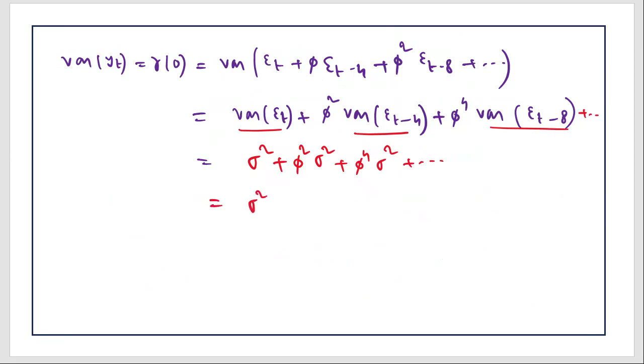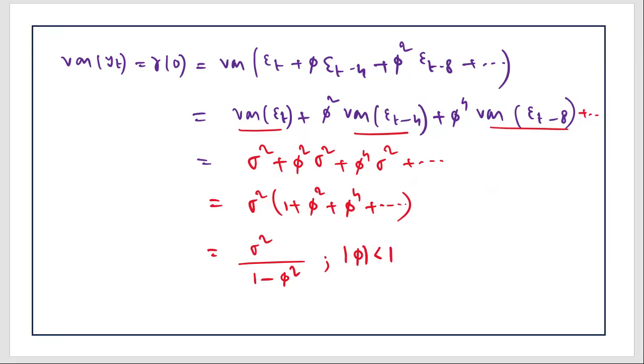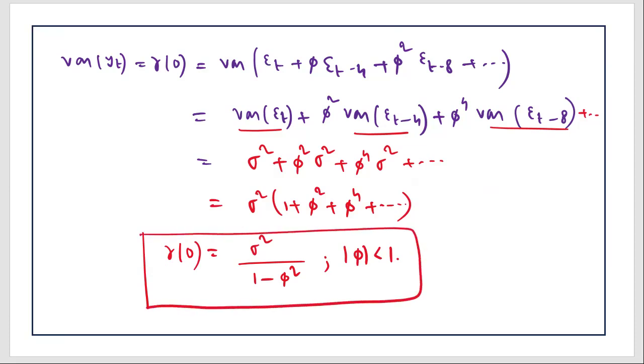So you can take this phi squared out: 1 plus phi squared plus phi to the power 4. So it is an infinite GP. It will be simply 1 upon 1 minus phi squared, where mod phi is strictly less than 1. So this is how you find the first thing, which is the variance of y_t.